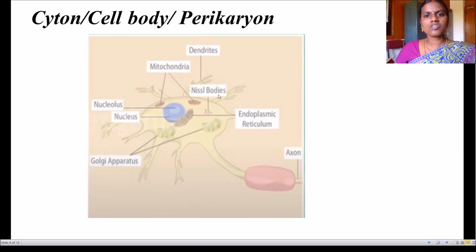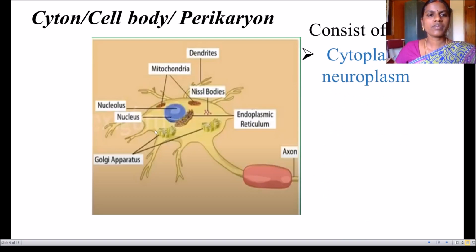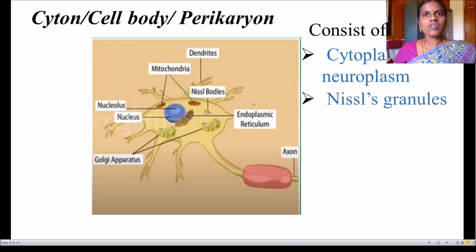This cyton consists of cytoplasm. Here it is filled with cytoplasm. This cytoplasm is otherwise called neuroplasm. And the cyton has Nissl granules here. Nissl bodies are otherwise called Nissl granules.